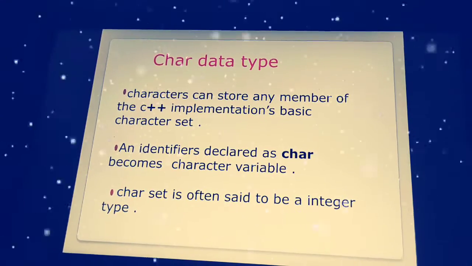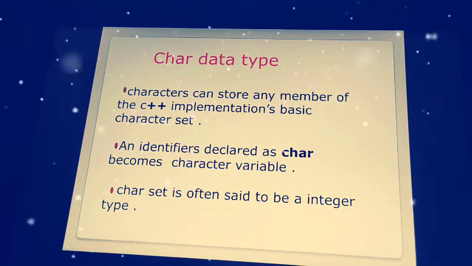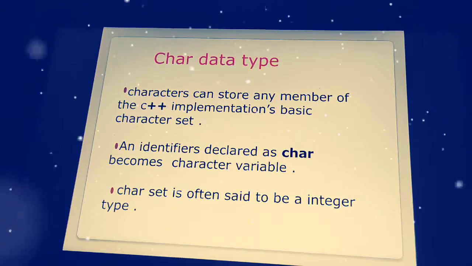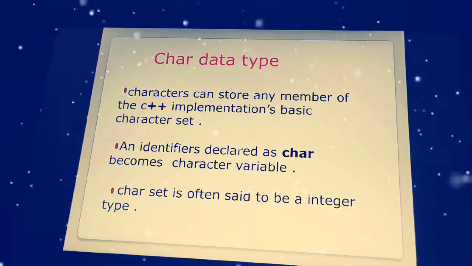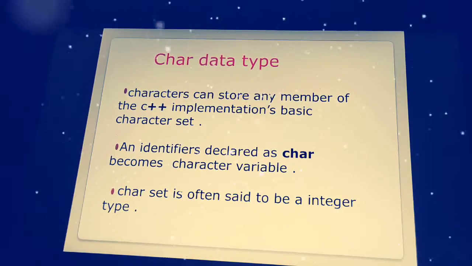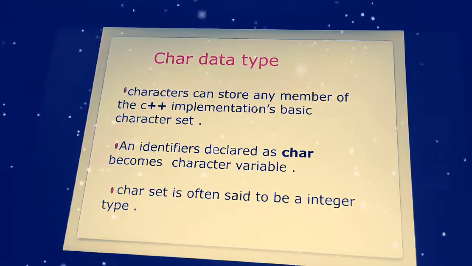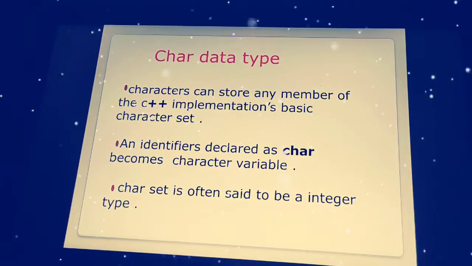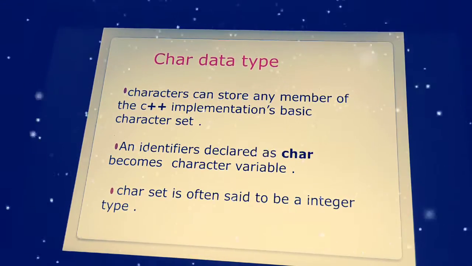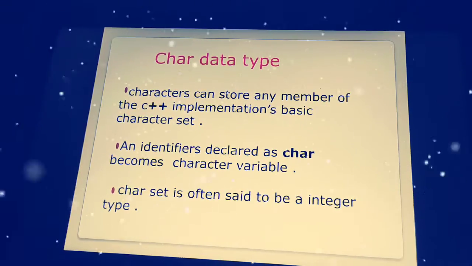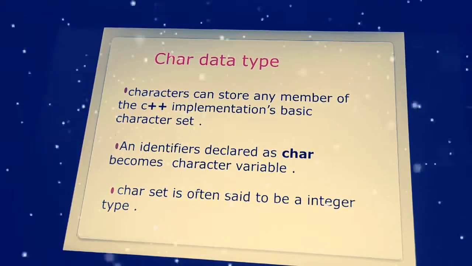Now coming to the char data type. What is a char data type? Basically we use char for character. Instead of saying character, we can shortly call it char. Characters can store any member of the C++ implementation's basic character set, and irrespective of the programming language, it stores any member of character sets. So it can store any kind of characters, like single characters.